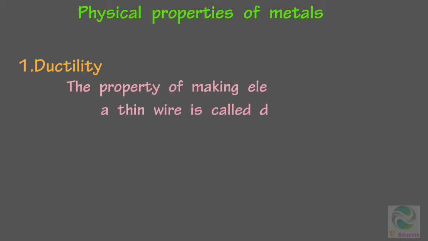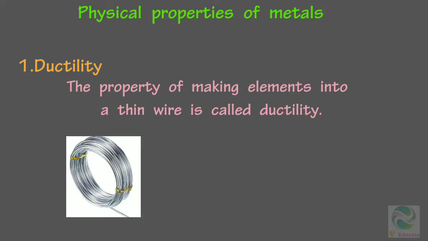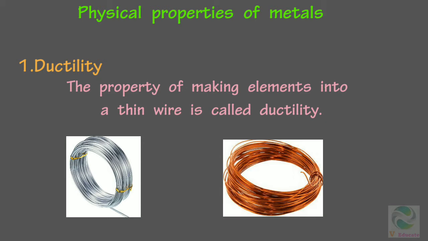Following the physical properties, first we are going to see about physical properties of metal. The first property is ductility. What is ductility? The property of making elements into a thin wire is called ductility. Example, aluminum wires, copper wires. The metal copper is made into a thin wire and is used in electric wires which conducts electricity.